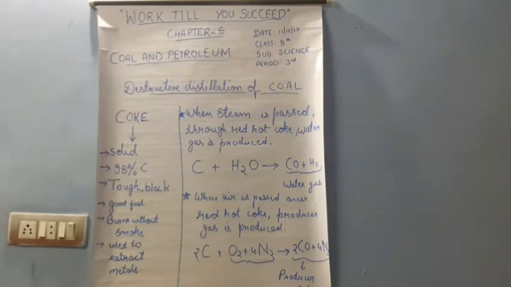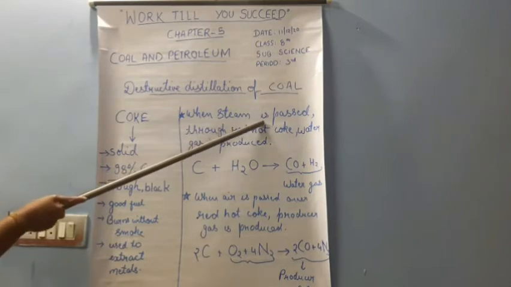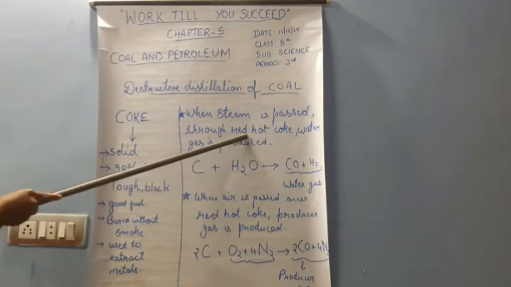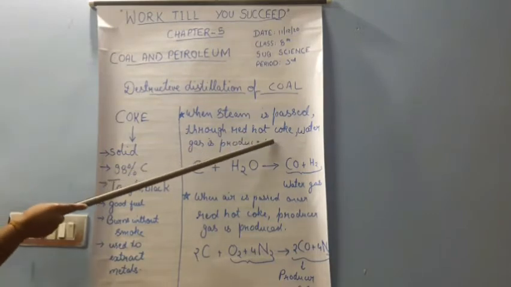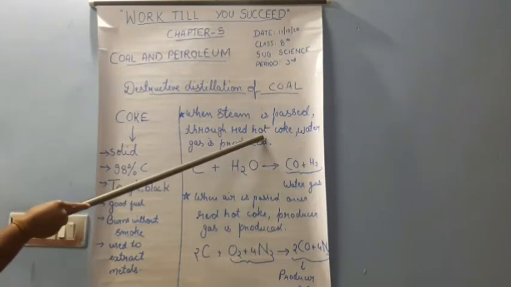Okay. Look students, now we will see some reactions. When steam is passed over red hot coke. Why are we writing red hot coke? This represents that coal was heated at a very high temperature that caused the coke to become red hot due to enough heat.